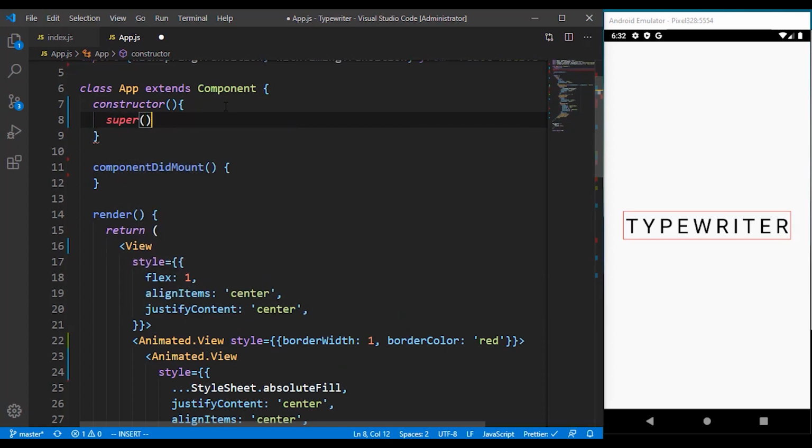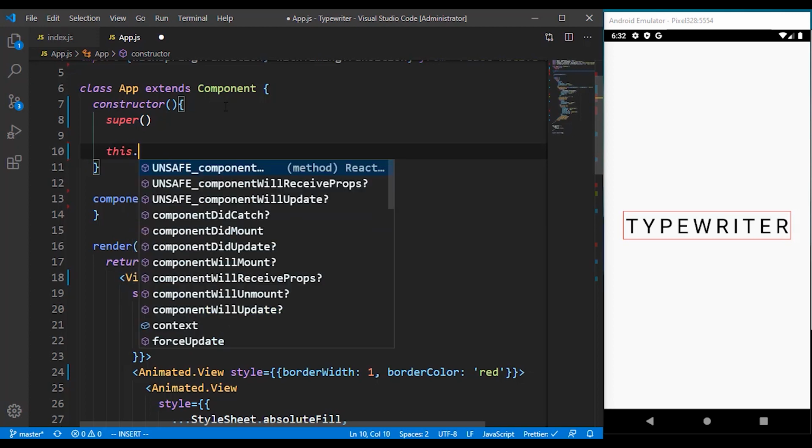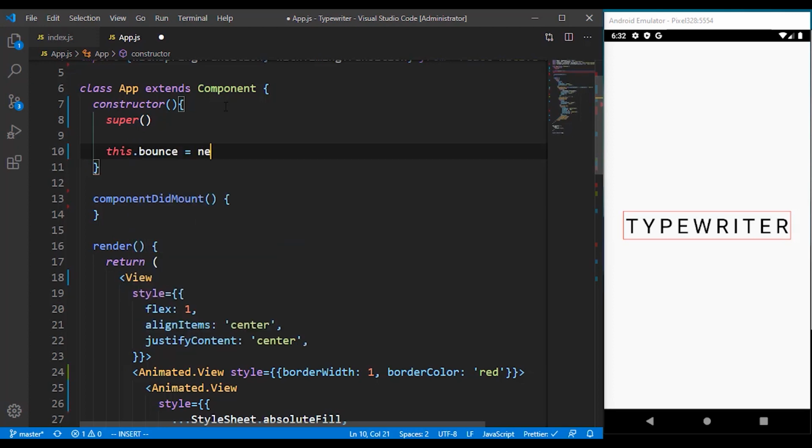So I'm going to use super to extend. If you have anything maybe passing from another prop to your app props, then you can use this to grab it. So I'm just going to create a bounce animation value, and I want that to start with 0.